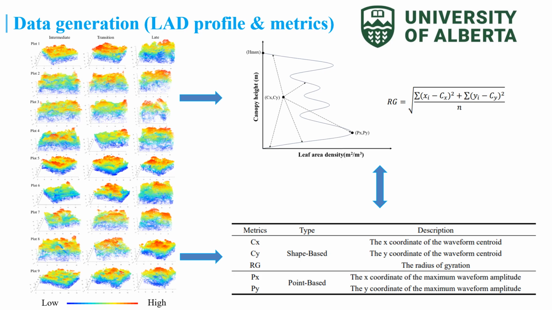I plotted them in the line chart, so it looks like a waveform. 5 metrics are used. First, C means centroid, so Cx, Cy mean the coordinates of the waveform centroid. And Rg can be calculated using Cx and Cy based on this formula. Besides, P means peak, so Px, Py is the coordinate of the maximum waveform amplitude.